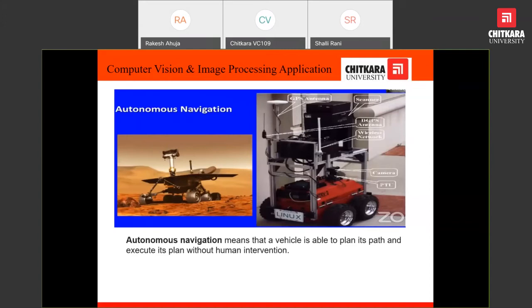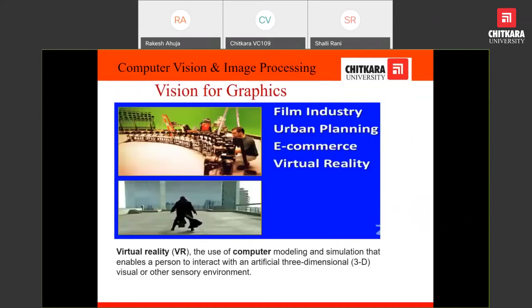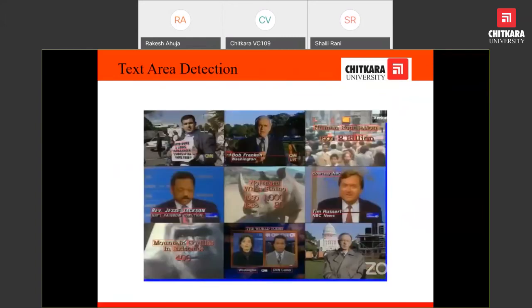So this is automation. Graphics would also be helpful for movies that use the concept of virtual reality. Virtual reality means the use of computer modeling and simulation that enables a person to interact with an artificial three-dimensional environment. Although the person doesn't actually exist there, in virtual reality it looks like it exists. For example, we can see this in Jurassic Park or Krrish 3, and many science fiction movies.